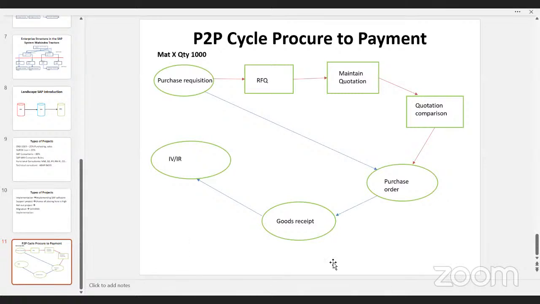In quotation processing, there are 3 steps involved: request for quotation, maintain quotation, and quotation comparison. Request for quotation: for example, I need to purchase material X for 1000 quantity. There are 3 vendors and I don't know who is the best. There is vendor A, vendor B, and vendor C. At what price each vendor is selling the material, you don't know.